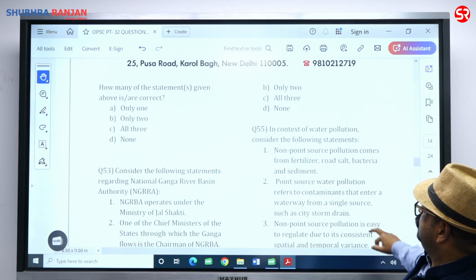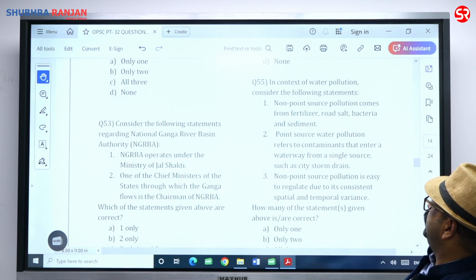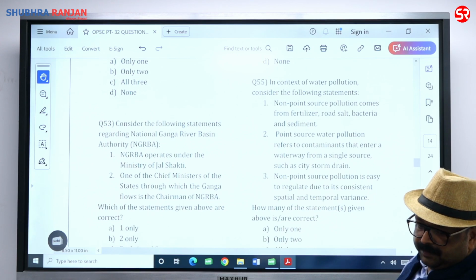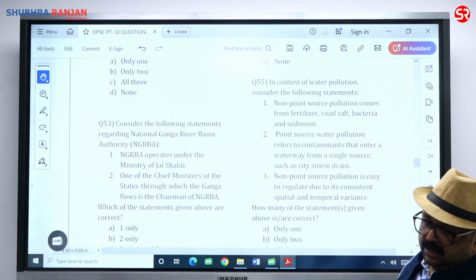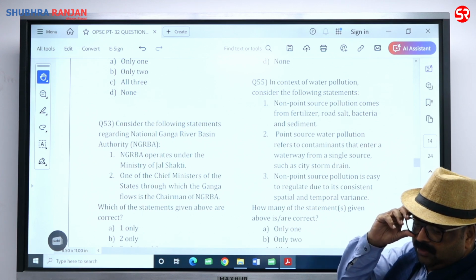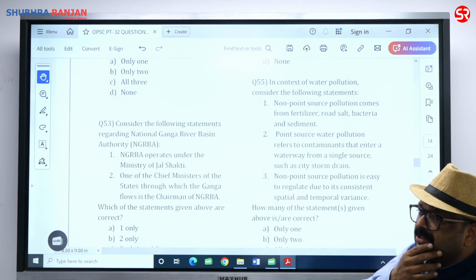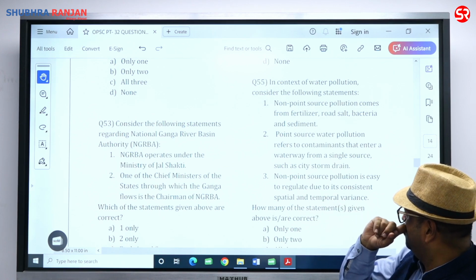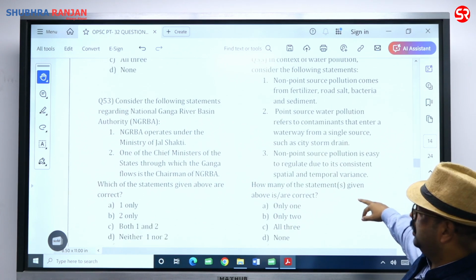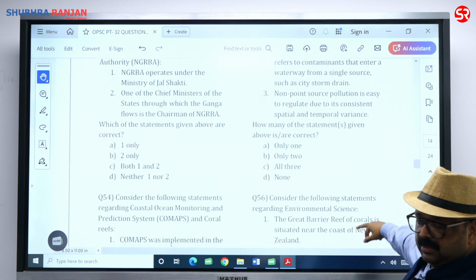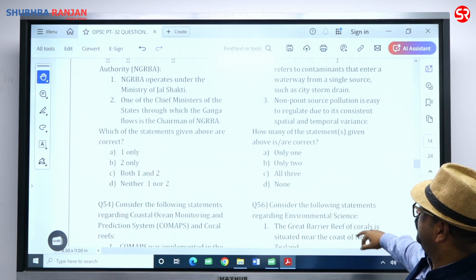In the context of water pollution, consider the following statements. Non-point source pollution comes from fertilizer, road, bacteria and sediments. It is right. Point source water pollution refers to contamination that enters a waterway from a single source such as a city, storm drain, etc. Non-point source pollution is easy to regulate. That is wrong. Non-point source pollution is not easy to regulate. Where are they coming from? All the components are far apart, therefore 3 is wrong. 1 and 2 are correct. The answer is going to be Beta. Question number 55, Beta.